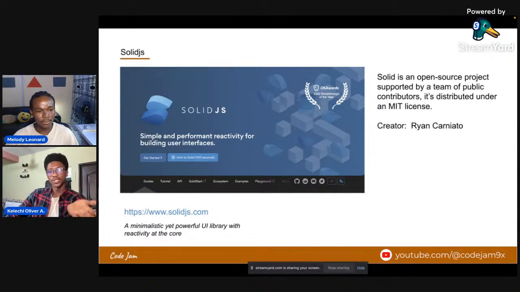So Solidjs, you can find Solidjs at www.solidjs.com. That's their website. They've got a lot of information about how to start using Solidjs and how to start your first Solidjs application, and also what is the support, right? So as a summary, Solidjs is a minimalistic yet powerful UI library with reactivity at the core.